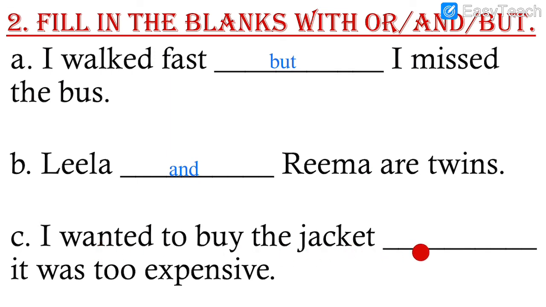I wanted to buy the jacket dash it was too expensive. Wanted to buy the jacket and it was too expensive, or it was too expensive, but it was too expensive. So the perfect answer is but. I wanted to buy the jacket but it was too expensive. But means opposite thing, and expensive means very costly, which cannot be bought by us.